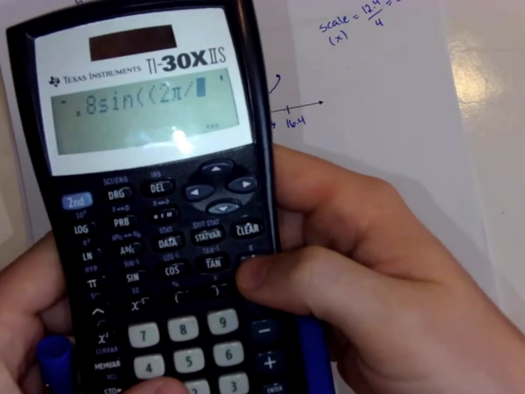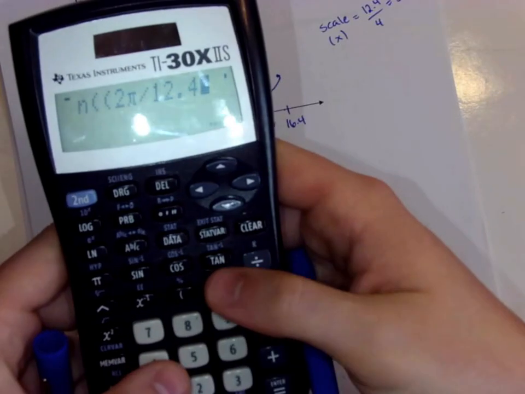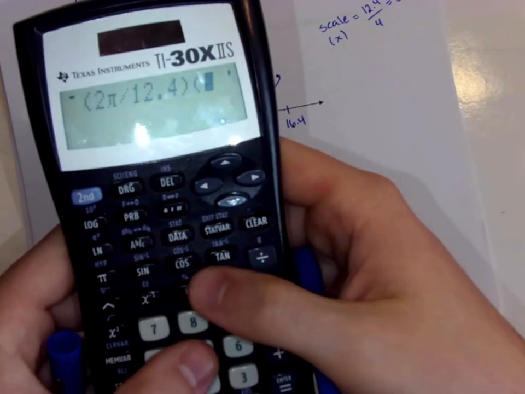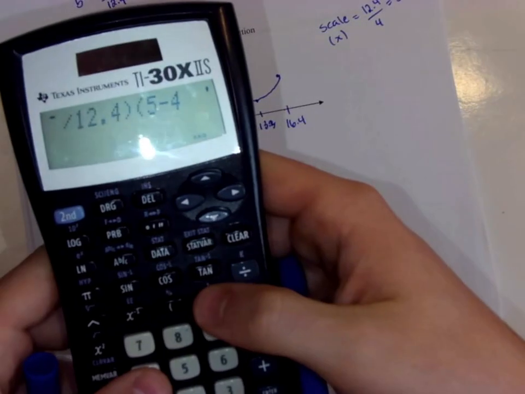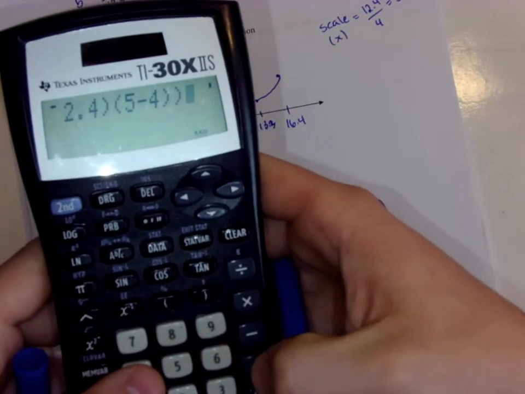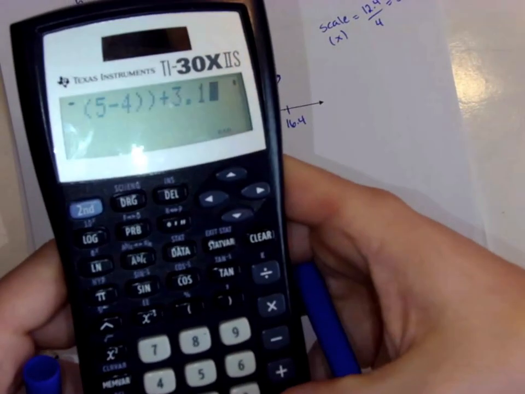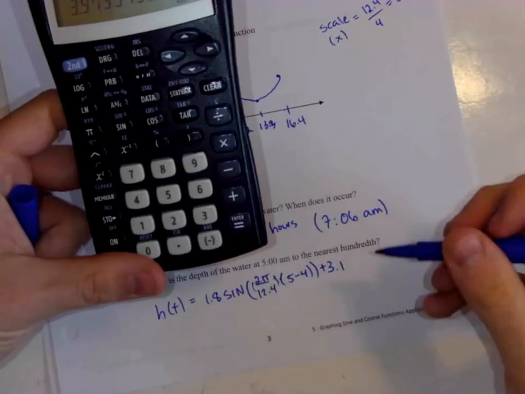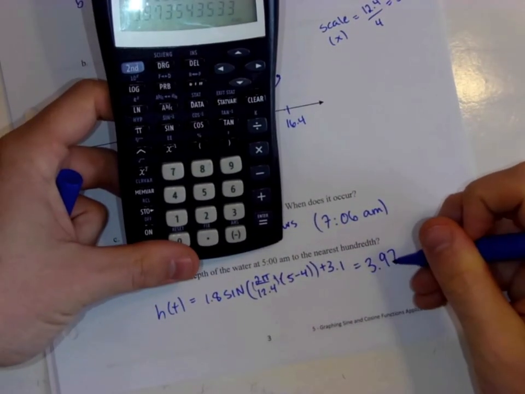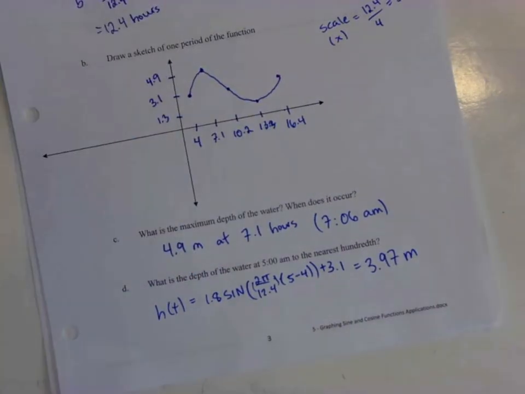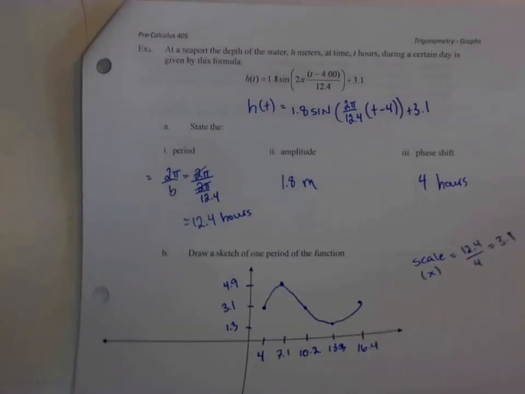So then that way I have 2 pi over 12.4 in brackets times 5 minus 4, which I don't need to put in there because it's 1, but just in case it was something else, double bracket to close, and I add the 3.1. So my depth at that point is equal to 3.97 meters.